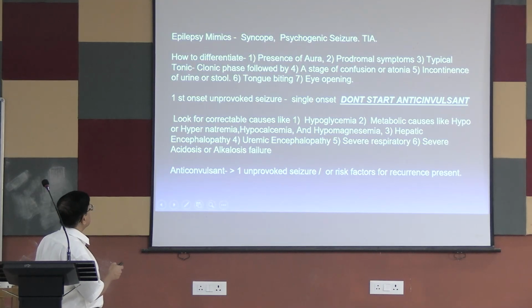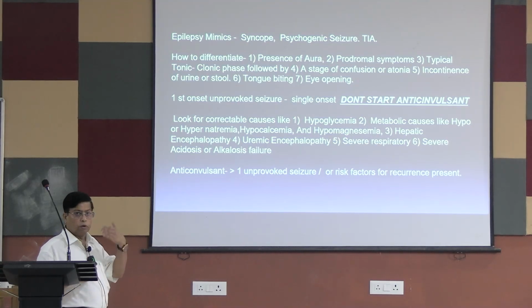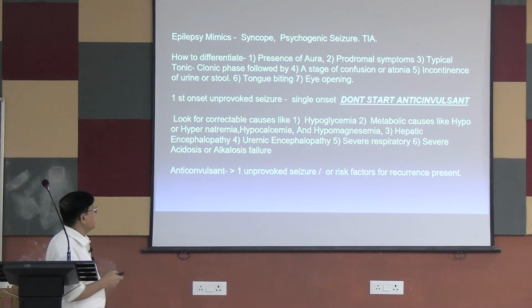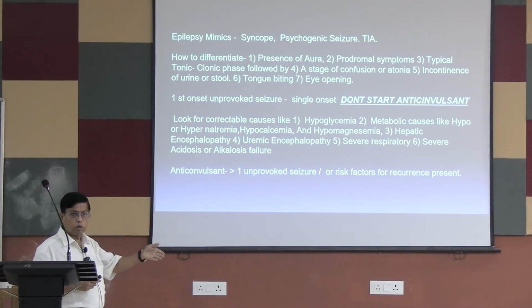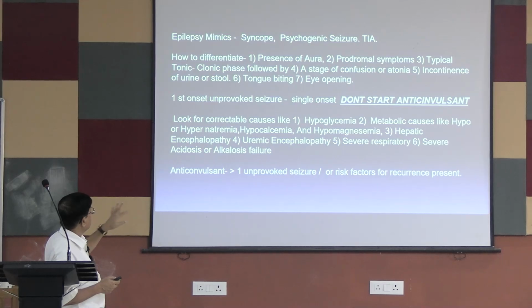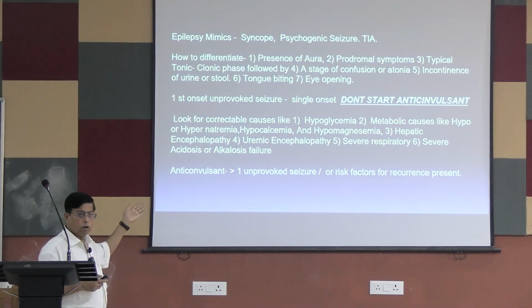How to differentiate? That is why the presence of aura matters. If there is an aura or prodromal symptoms, where the patient feels that something will happen, this goes in favor of epilepsy. Prodromal symptoms and a typical tonic-clonic phase go in favor of seizure, not syncope. A stage of confusion or atonia after the episode goes in favor of seizure, not syncope. Incontinence of urine and stool usually goes in favor of seizure, but can occur in syncope also. Tongue biting is very rare in syncope, but can occur.